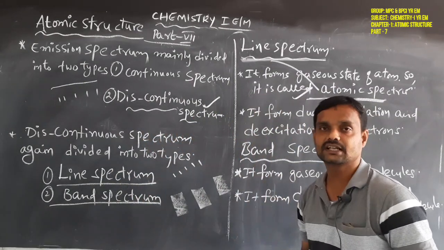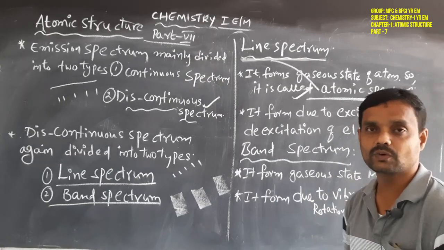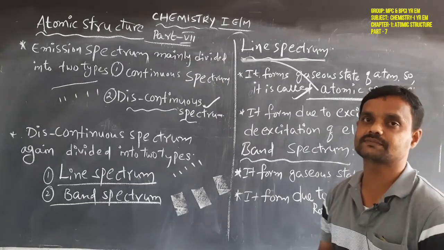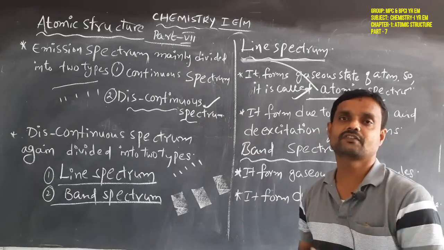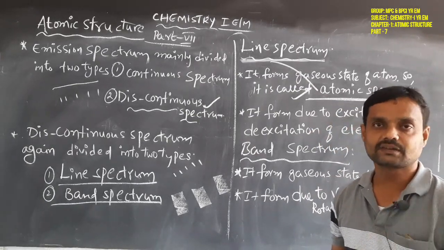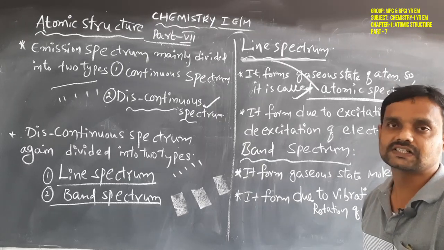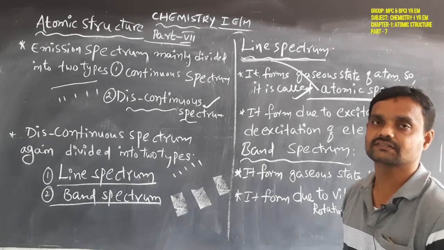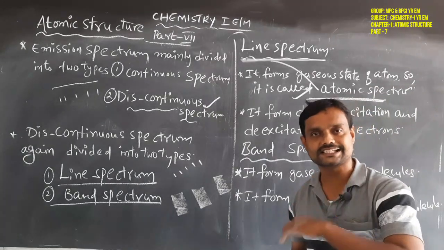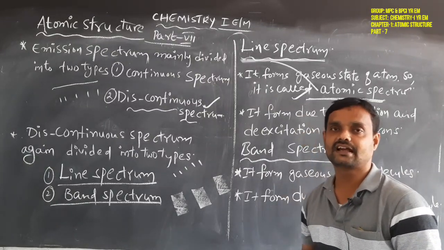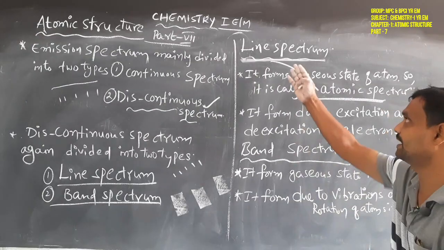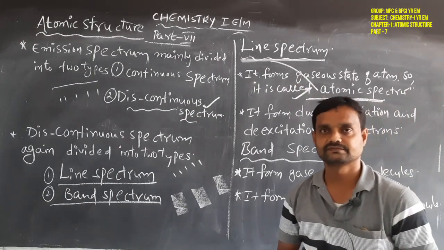So this is about the line spectrum. Only the gaseous state of atoms forms the line spectrum, so another name of line spectrum is the atomic spectrum. The electrons are involved in the excitation and de-excitation process, and the spectrum formed is called an atomic spectrum, nothing but the line spectrum.